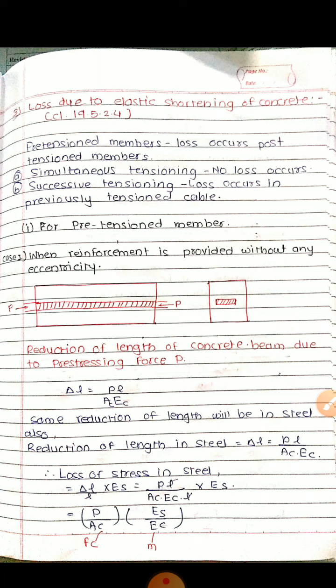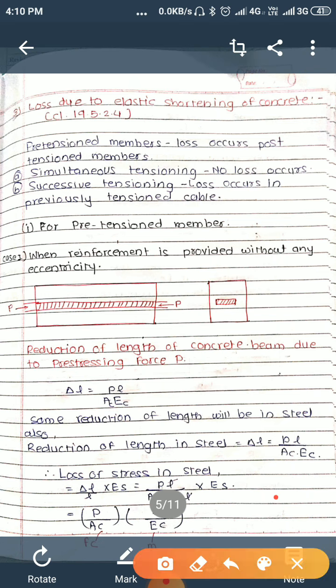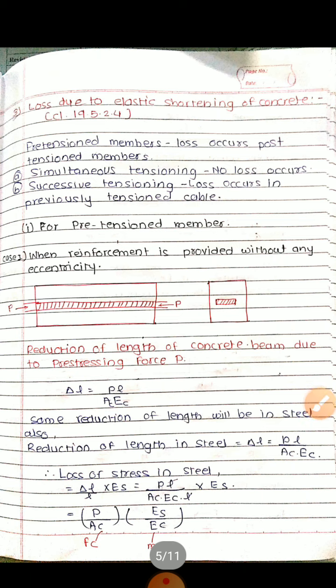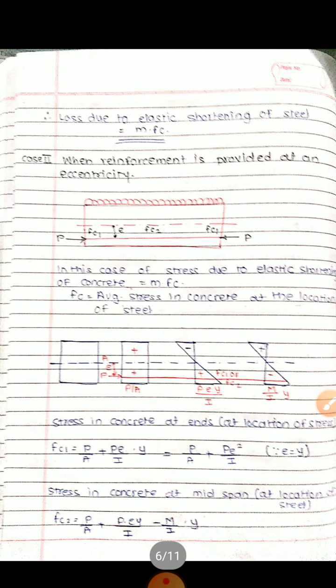So by calculating this, delta L is equal to Es, PL upon E. P upon AC is FC, that is stress at the level of steel, or at the location of steel, and Es upon EC is the modular ratio, M. So loss due to elastic shortening of steel is calculated as M into FC.